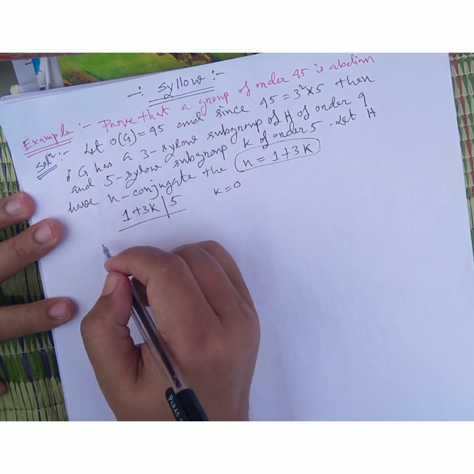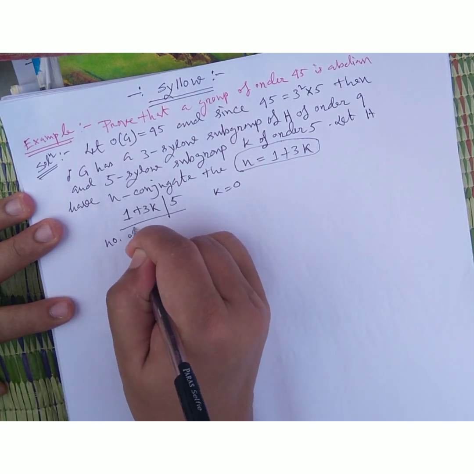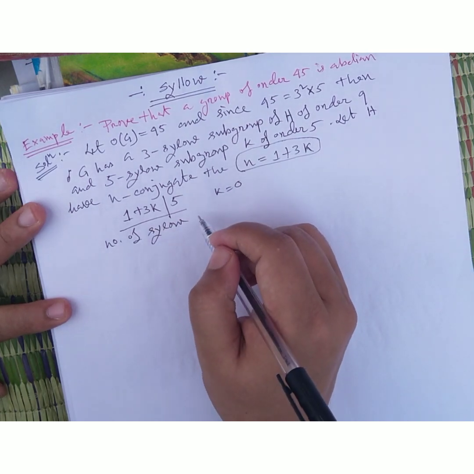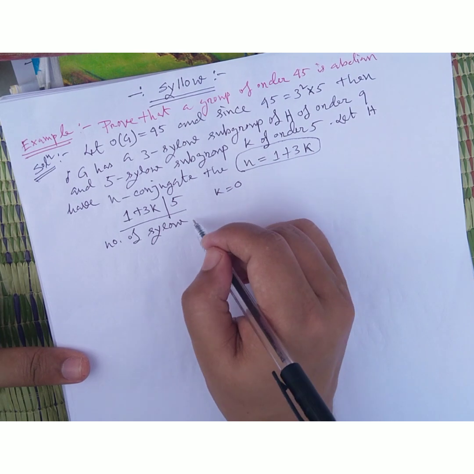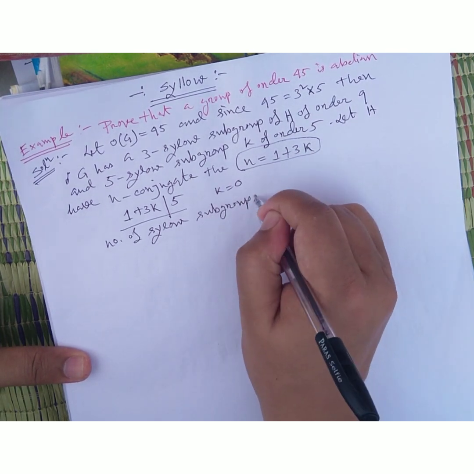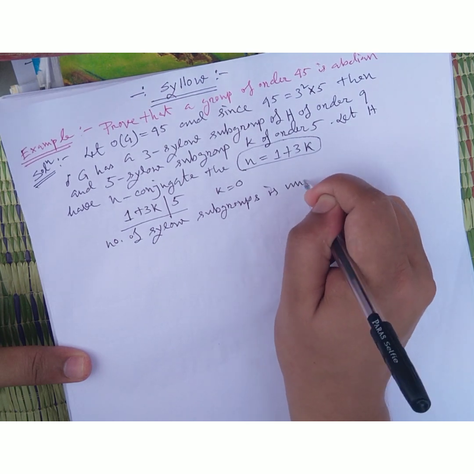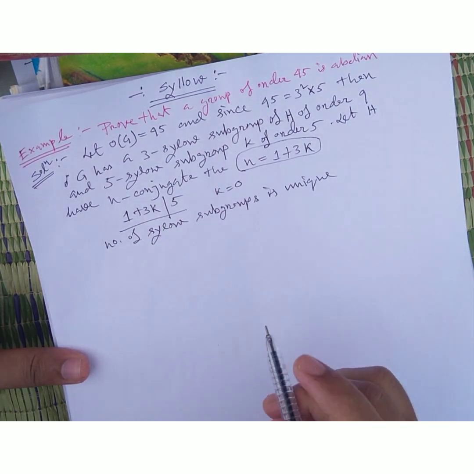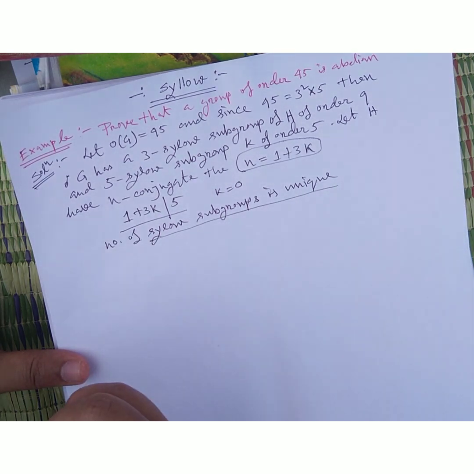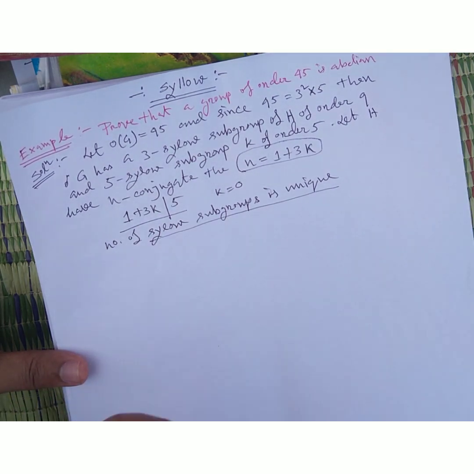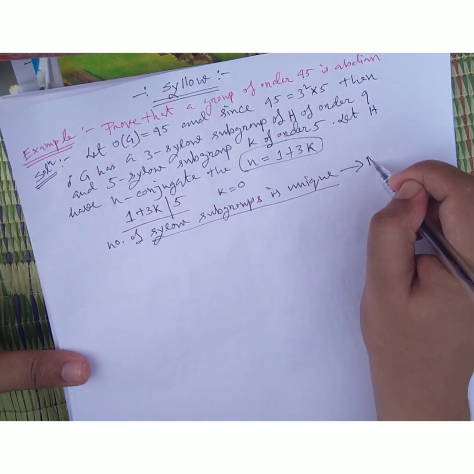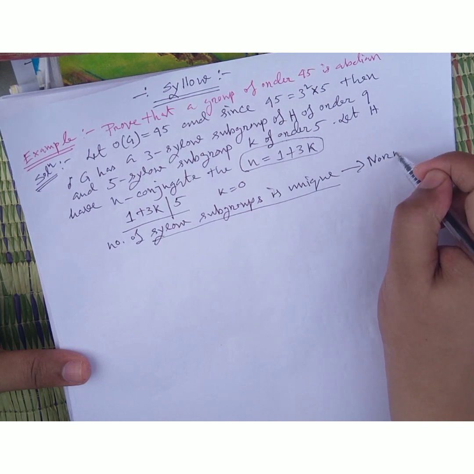So friends, the number of Sylow subgroups is unique, and when the Sylow subgroup is unique, you must remember this is a normal subgroup.